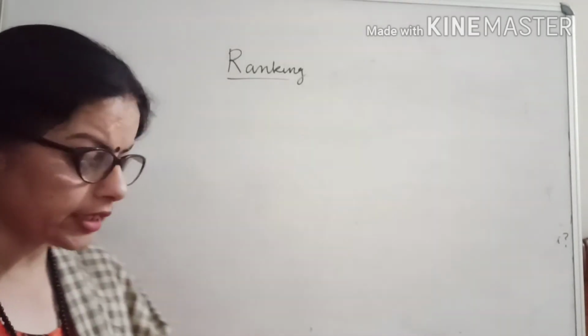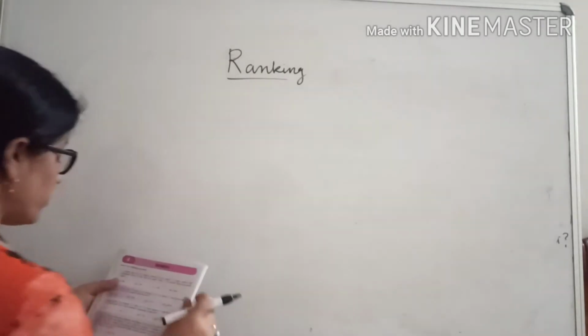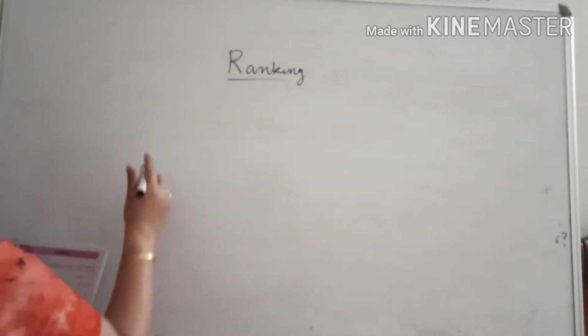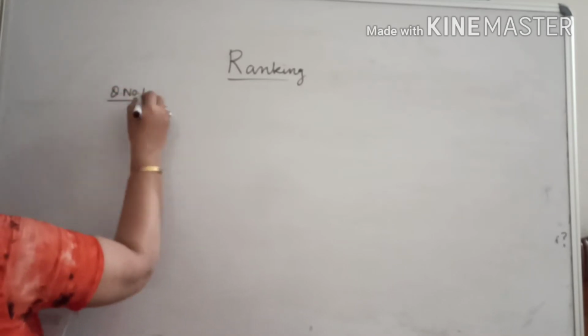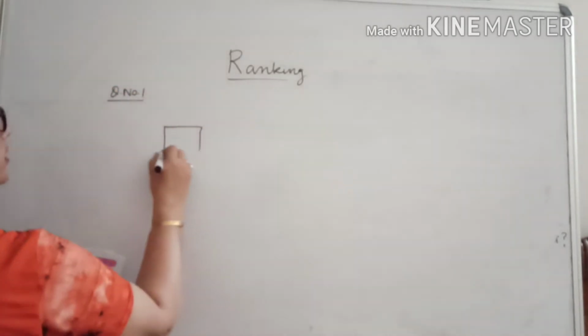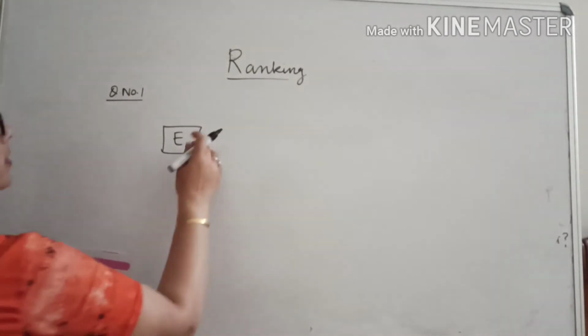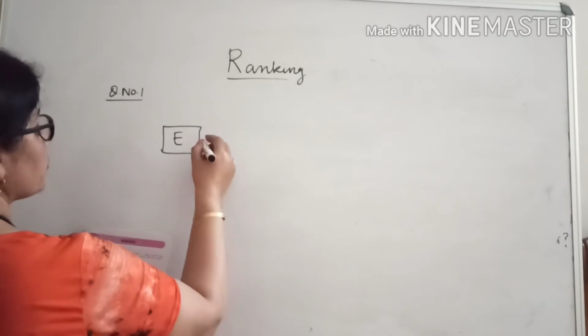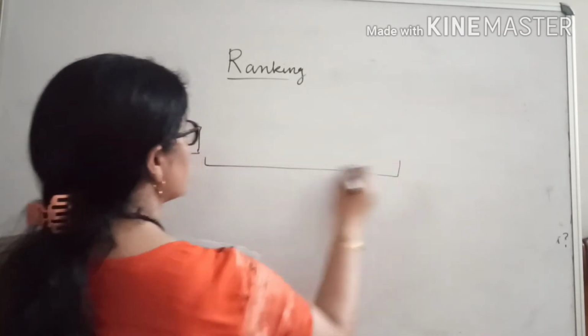In the first question he is saying that there is a goods train and 25 wagons are attached to the engine. First question I am telling you. He is saying there is a train. See, this is the engine of the train. And with this engine 25 wagons are there. Total 25 wagons are there.